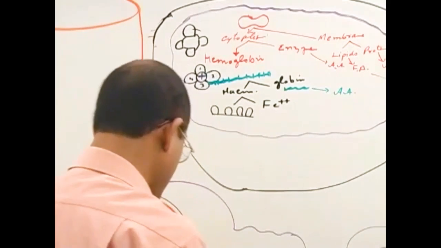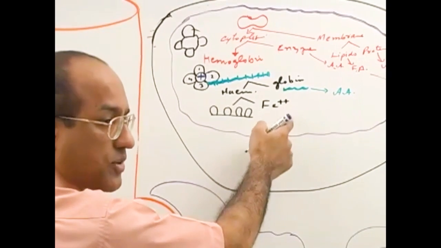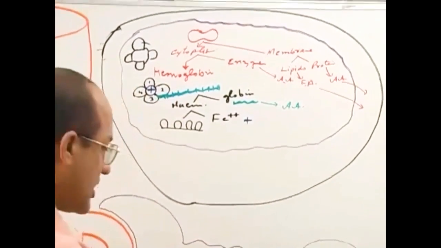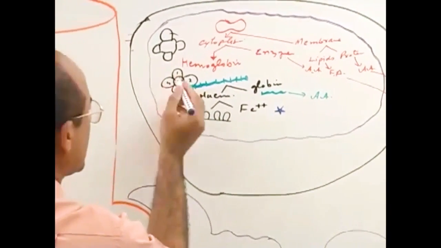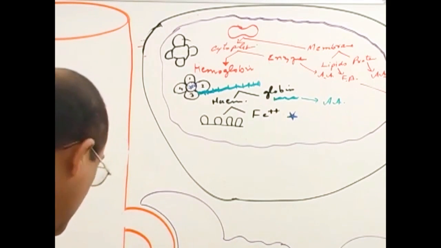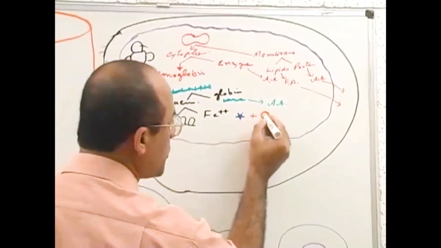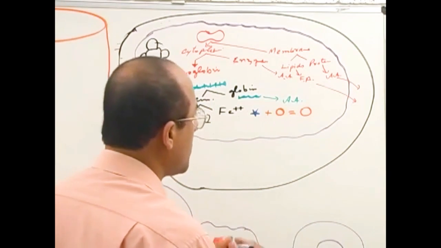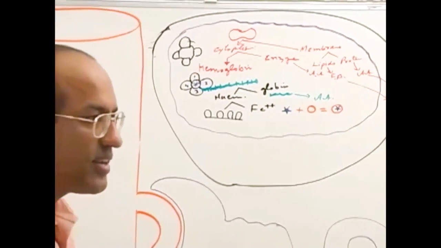Now this iron molecule is also a toxic molecule. It cannot be kept free in the cell. So as soon as the iron molecule is brought out of heme, macrophages produce another protein, and that protein binds with this iron molecule. They make a complex. This complex is not toxic, but free iron is toxic.